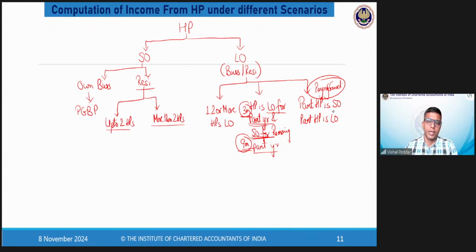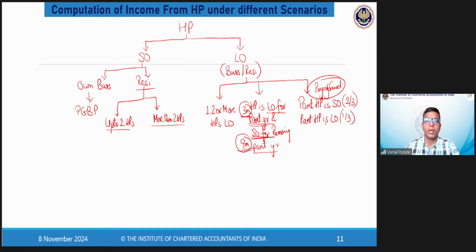In that particular case, you are staying in that flat, occupying few rooms, and few rooms in the same flat, you are giving it on rent. Yes, Airbnb also. Now, here the law says, let us find out the proportion. So let us say 2/3 of the house you are using for yourself and 1/3, which is 1 bedroom or kitchen or something, you have given to rent to outsiders.